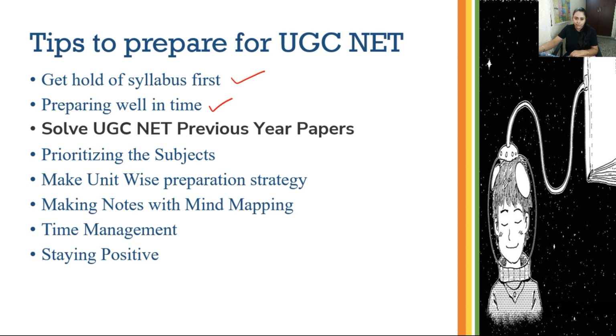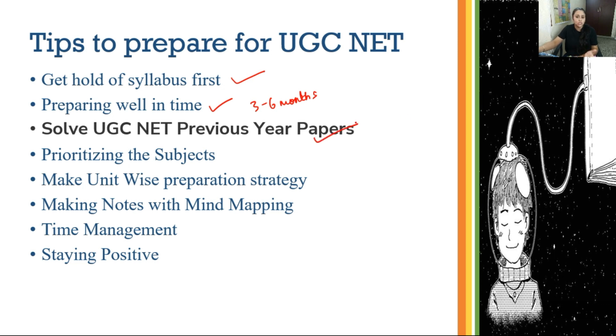Many people don't understand this particular concept of preparing well in time. Preparing well in time here means that as soon as you enter the postgraduate exam, you should start preparing for your UGC NET if you are really serious to go for the JRF or for the assistant professorship. So you should start preparing there itself, because the preparation itself takes around 3 to 6 months. So it's not like one night full fight. You will have to prepare for it.